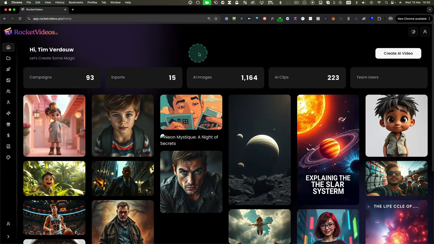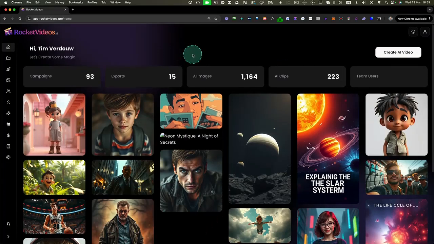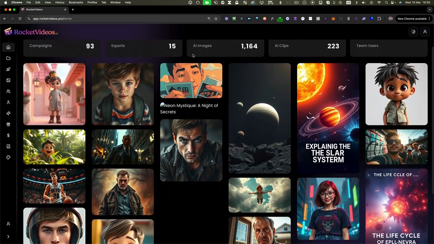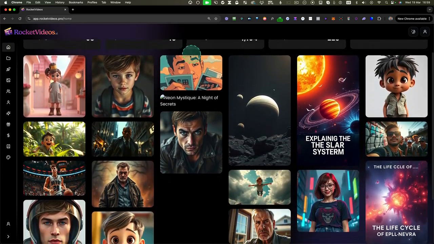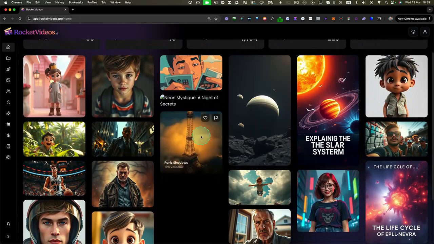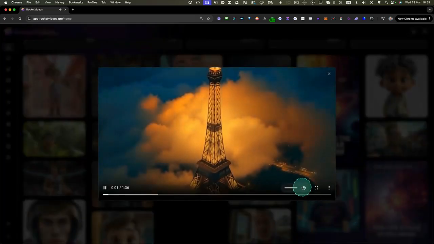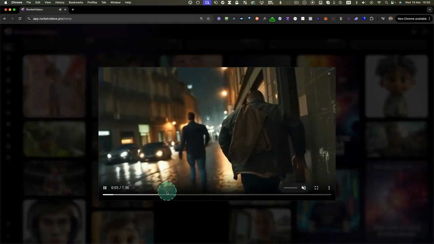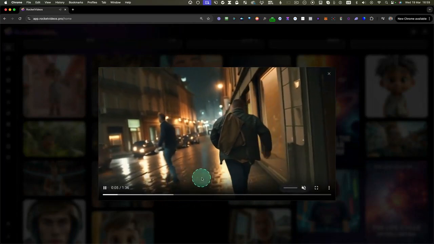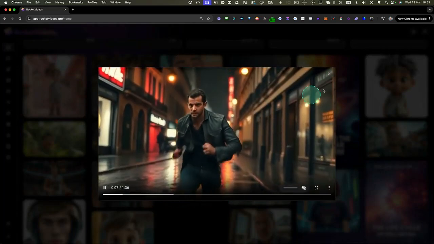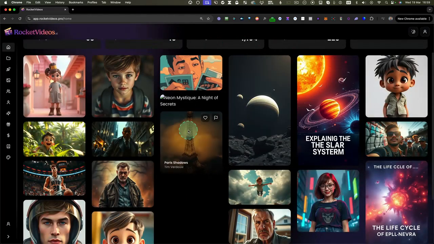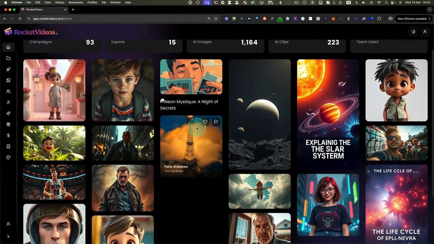Hey there, and welcome to this demo of RocketVideos. Now, RocketVideos allows you to create videos from text. So right now you can see these videos, for example, have been created by users. You can open these videos and it will show the videos for you. So here you can see these are really moving videos, and this will be rendered from images.